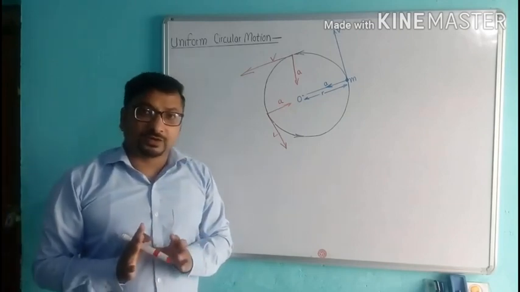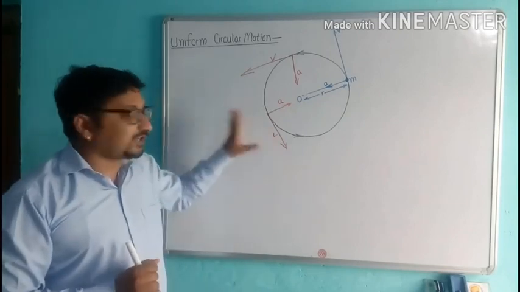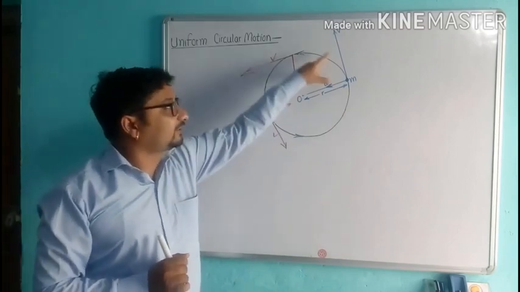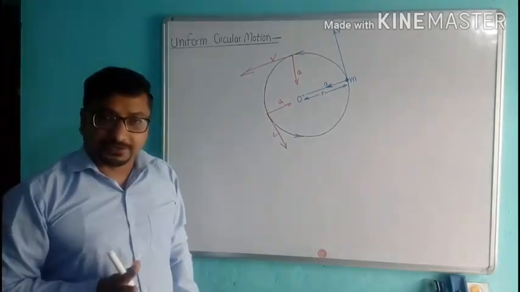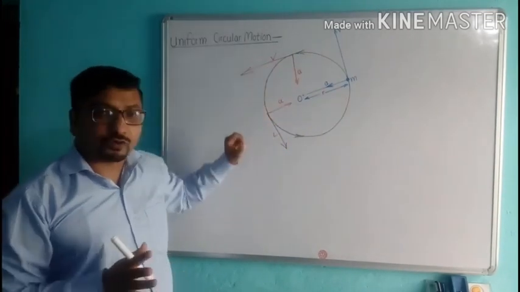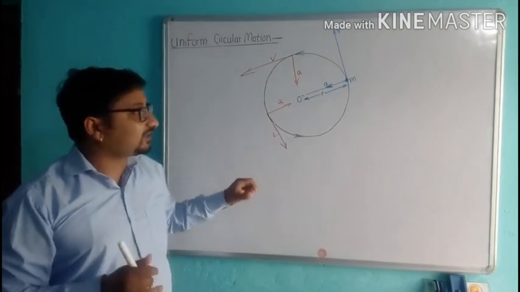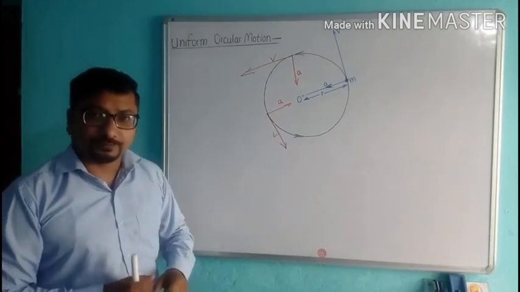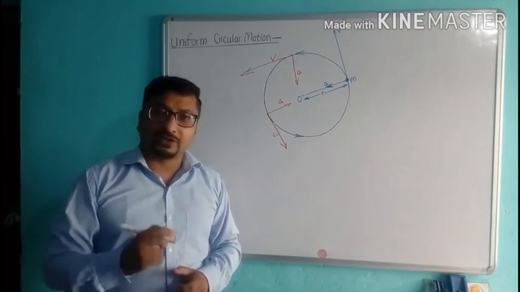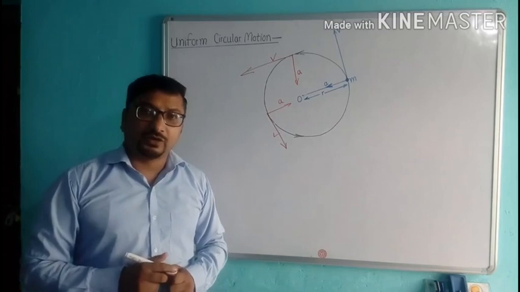Clear? Now, an example. If a cyclist is moving along a circular track with a constant speed, then this is an example of uniform circular motion. And another example: the moon is orbiting around the earth.